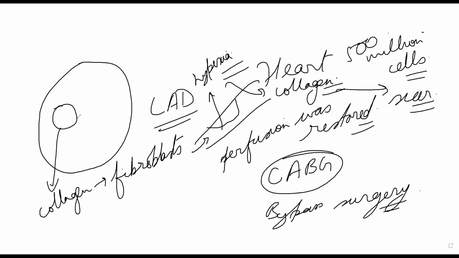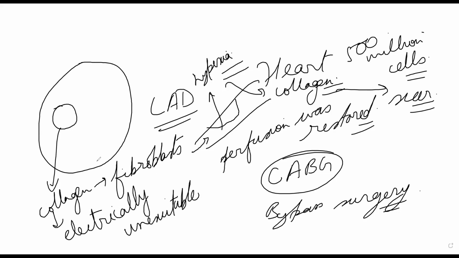Can this part of the heart beat? No, this is electrically unexcitable. These cells will not have specific electrical conductivity. Always know these cells will not have specific electrical conductivity. So this part of the heart cannot beat. So the heart has got weakened, right? That is the state.